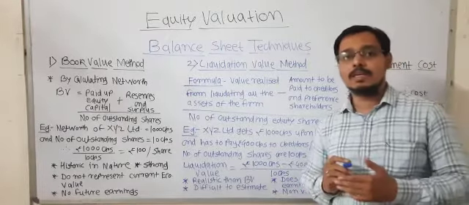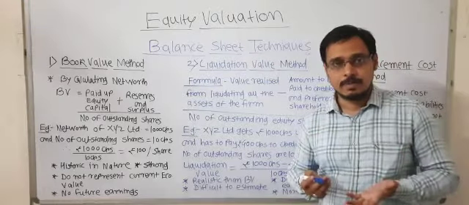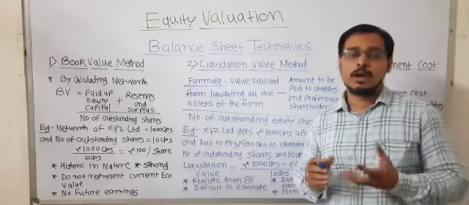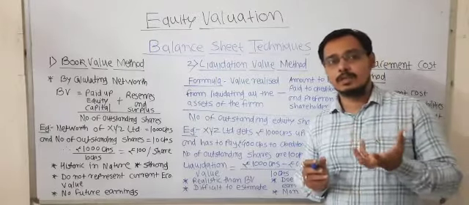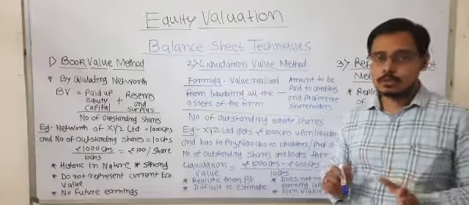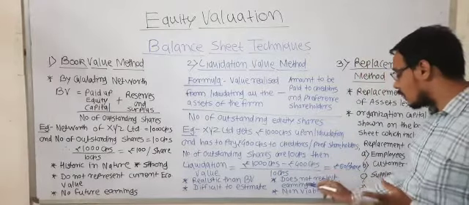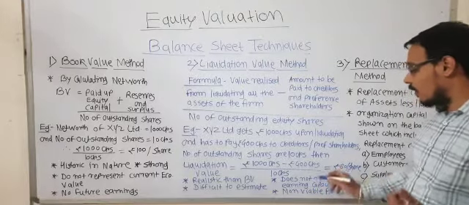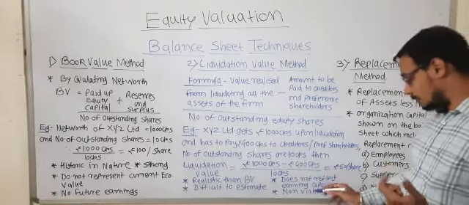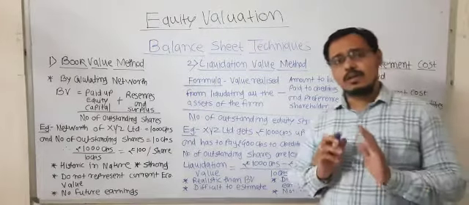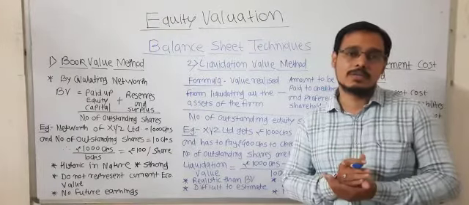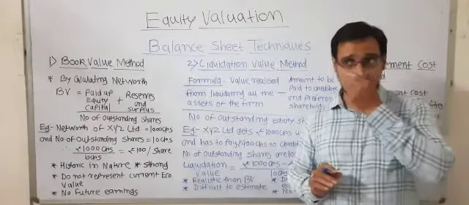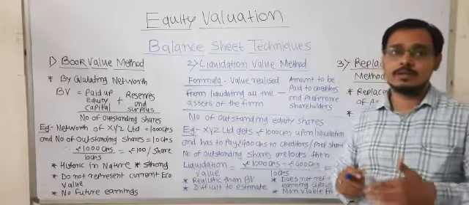How much the company is going to earn in the future, how much the company will flourish in the near future, how the stock prices will go up in the near future, no one knows. So this method does not reflect the earning capacity of that particular stock, and it is good for the firm which is going to get bankrupt, which is not viable or which is going to close down in the near future.